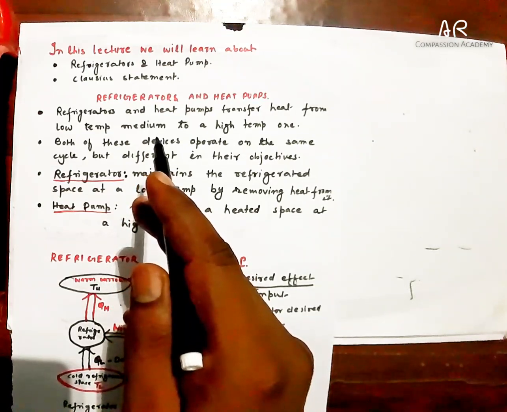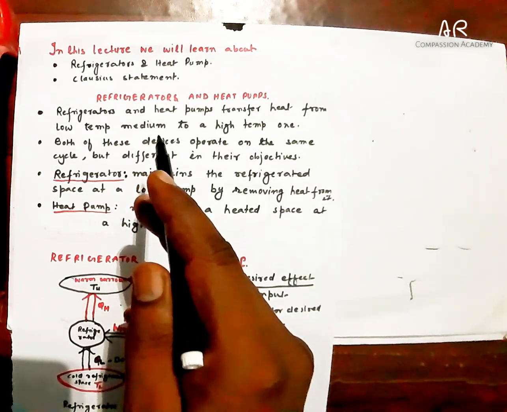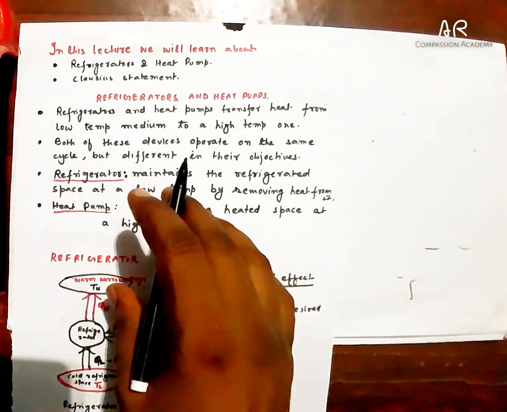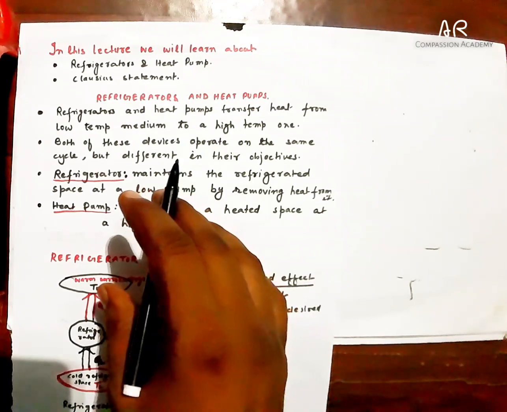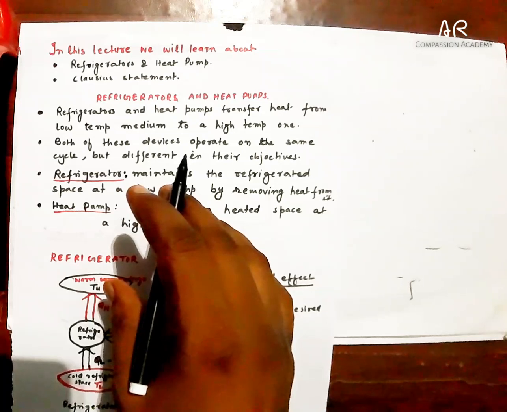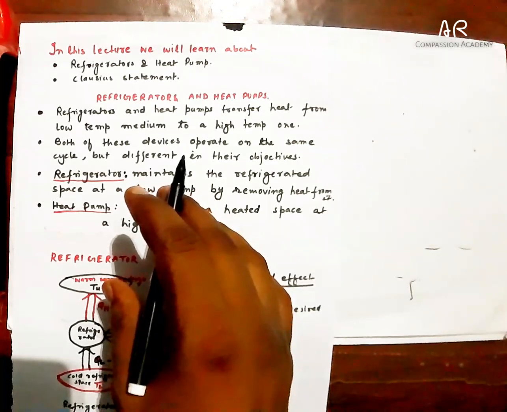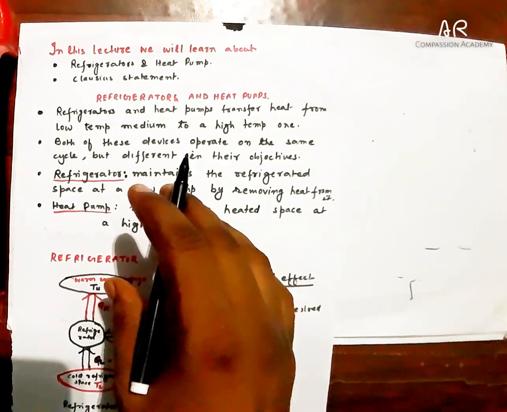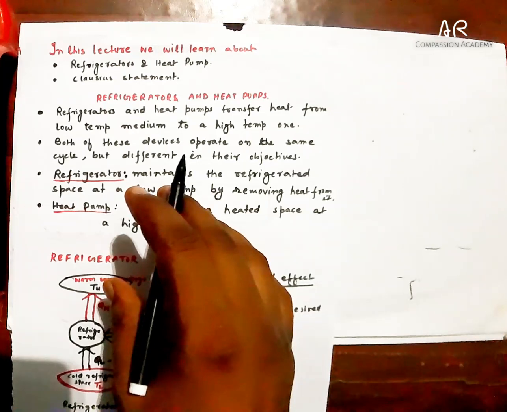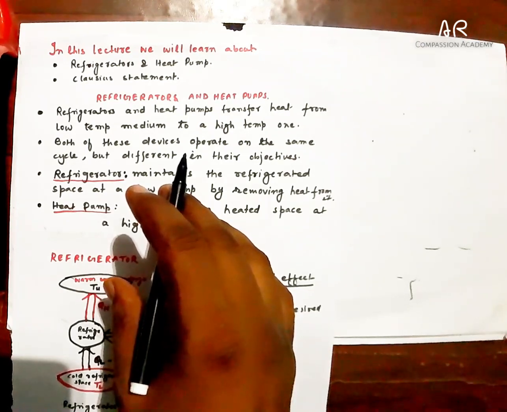Heat engine, as we know, operates between a high temperature source and a low temperature sink and generates a net work output. Refrigerator and heat pumps, on the other hand, transfer heat from a low temperature medium to a high temperature one, and this requires a work input. So it is in some sense opposite to that of heat engines.